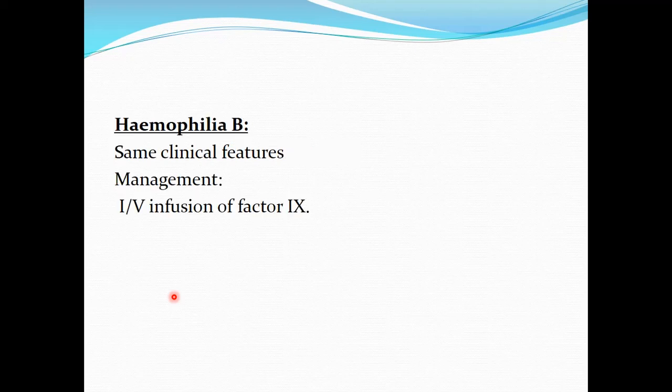Now talking about hemophilia B, in about 15% of the patients, there is deficiency of factor 9 instead of deficiency of factor 8, and this is known as hemophilia B, and it's a moderate form of the disease having the same clinical features as those of hemophilia A. The difference is that in case of hemophilia B, treatment is to give infusion of factor 9, because there is deficiency of factor 9, or the Christmas factor.